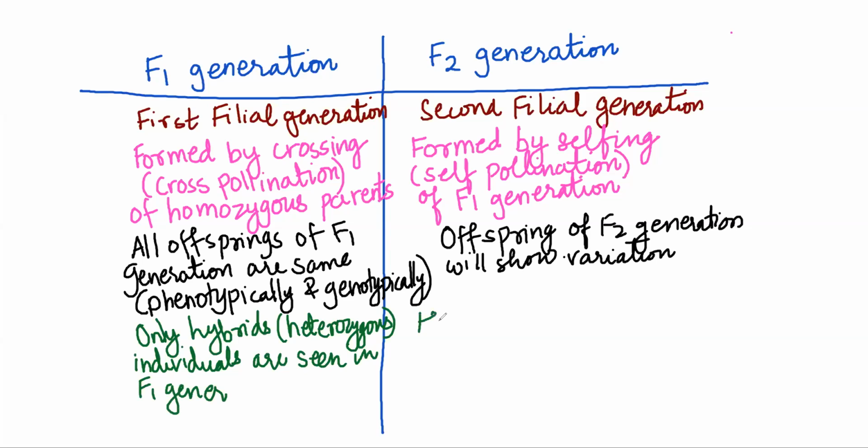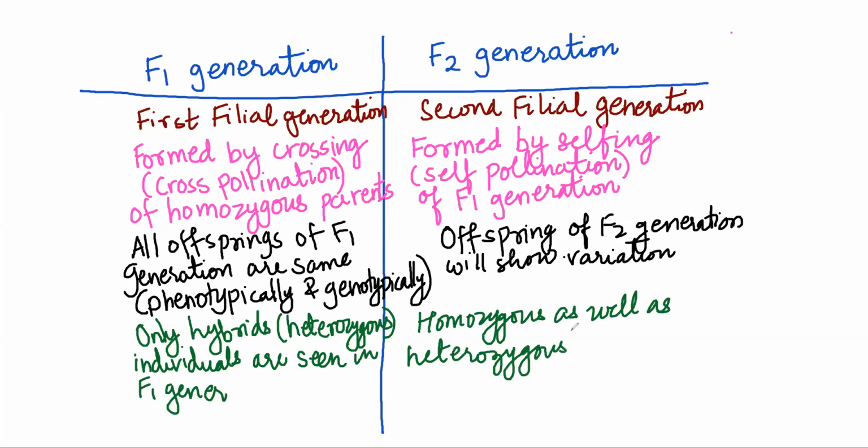And here, what do we know about it? Homozygous as well as heterozygous individuals are seen in F2 generation.